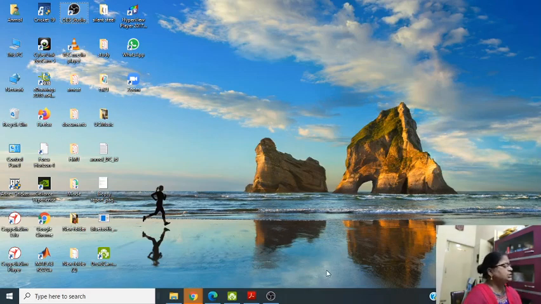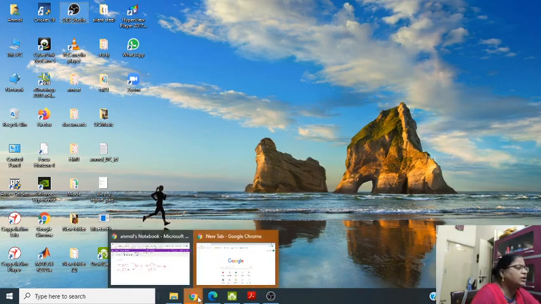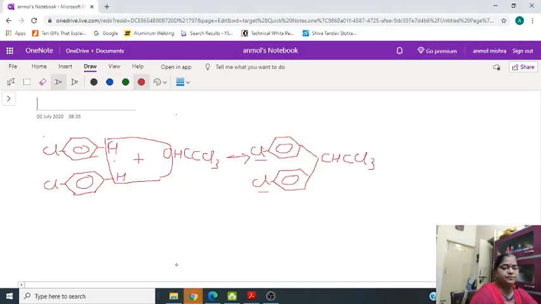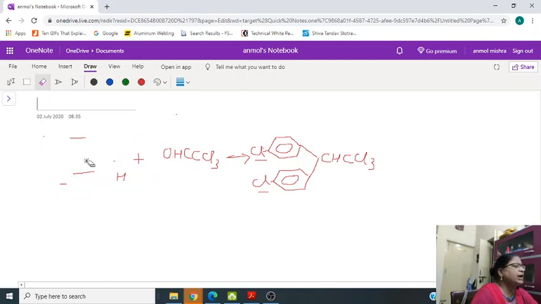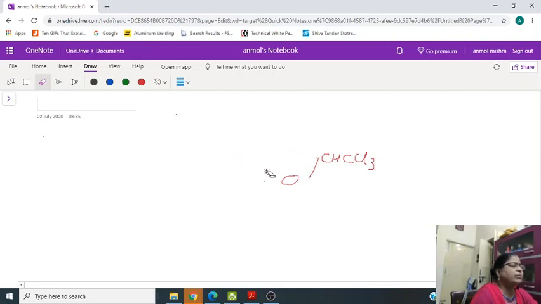Now in today's session, we'll study the second chapter of organic chemistry, that is alcohol, phenol and ether. Alcohol, phenol and ether are the organic compounds in which one hydrogen of alkane is replaced by OH group.